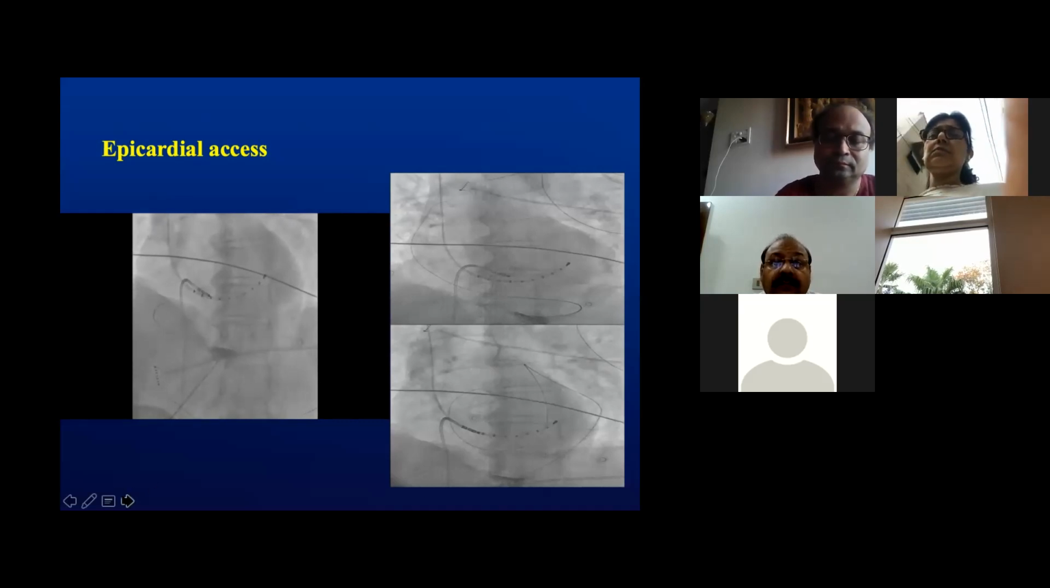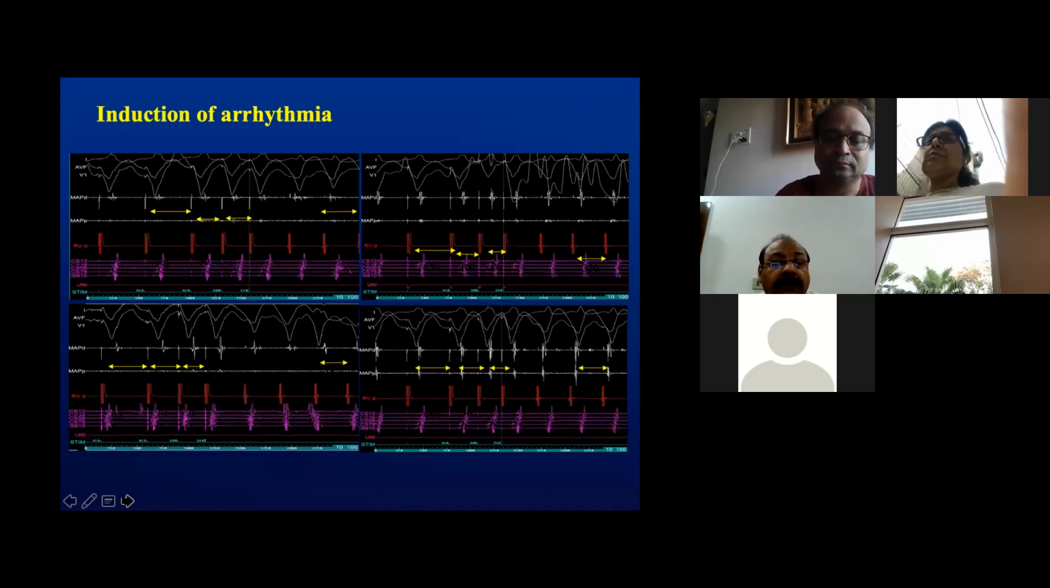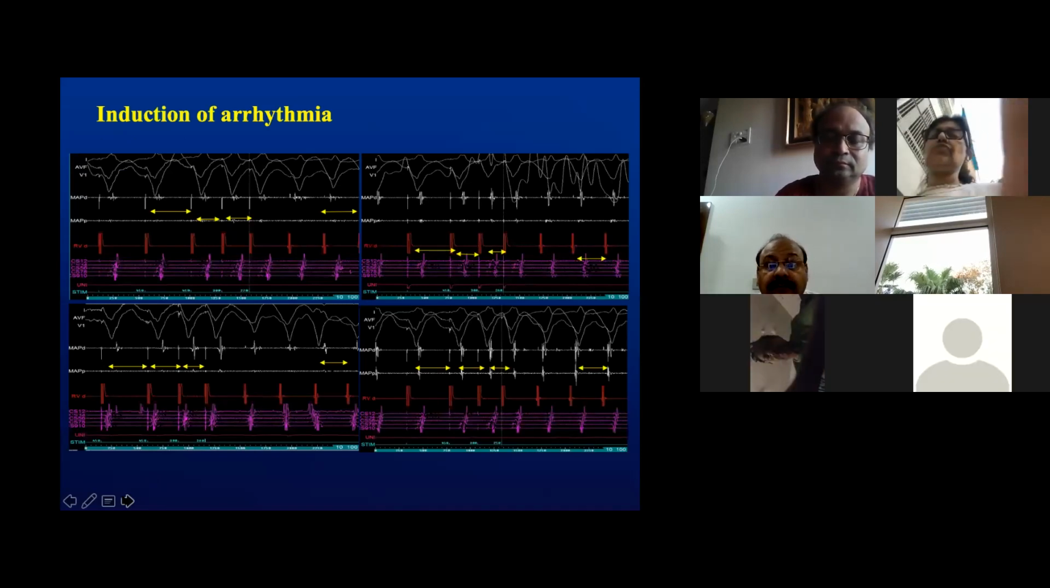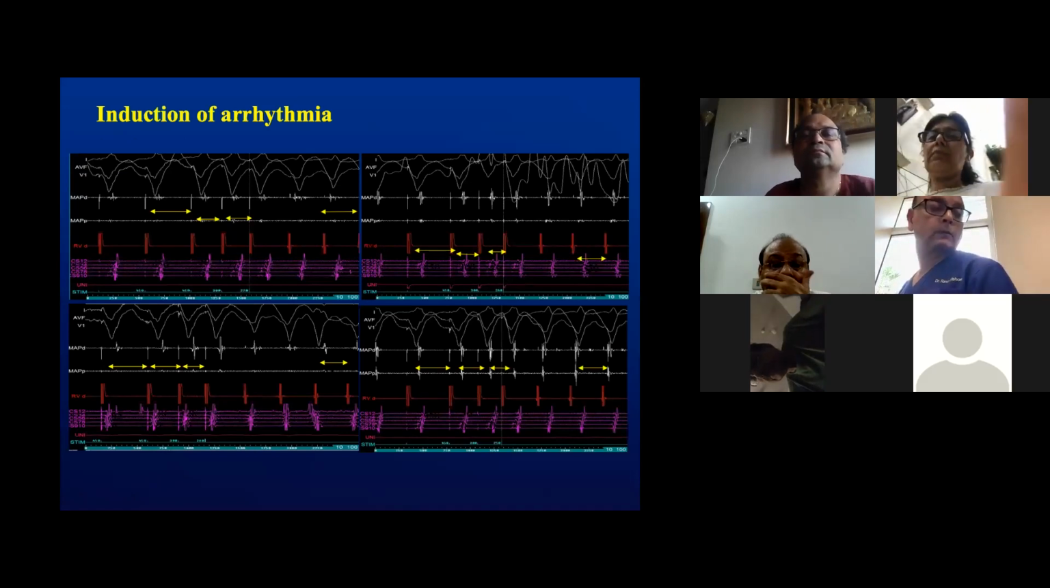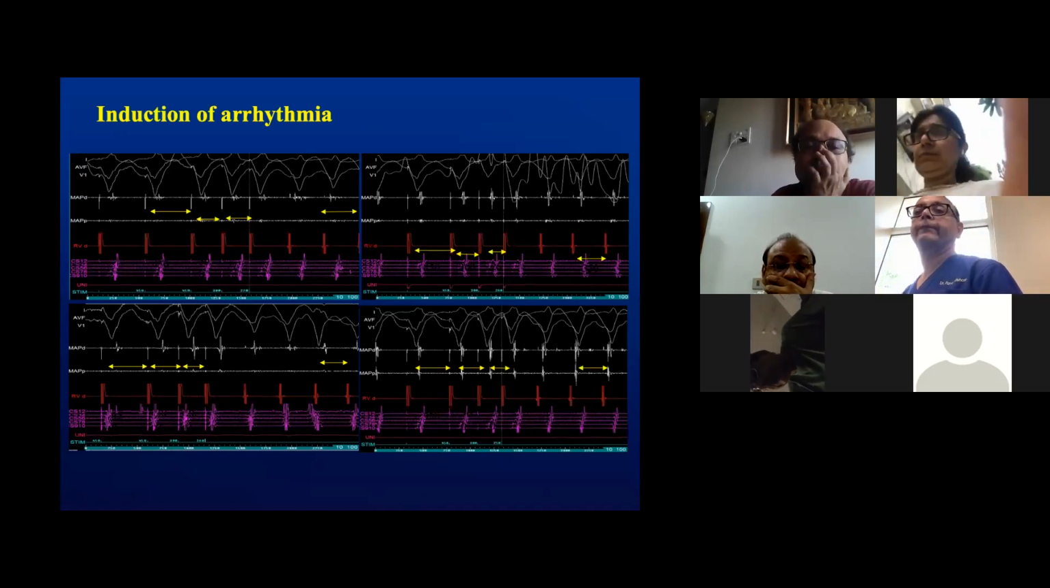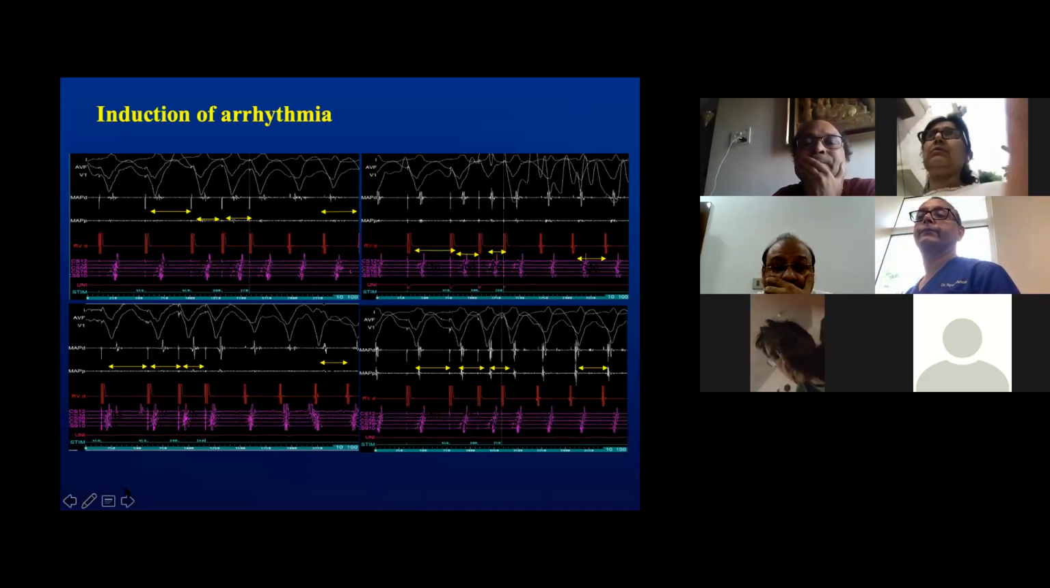Proceeding further, after placement of the catheters, we induced the arrhythmia. The arrhythmia was very easily inducible even under general anesthesia and with varying cycle lengths. It was similar in cycle length throughout. However, this time the arrhythmia was hemodynamically unstable. Perhaps the GA contributed to the hemodynamic instability of the arrhythmia.